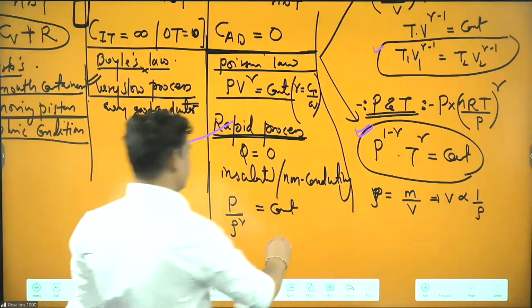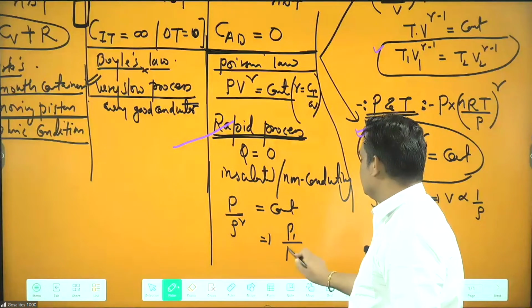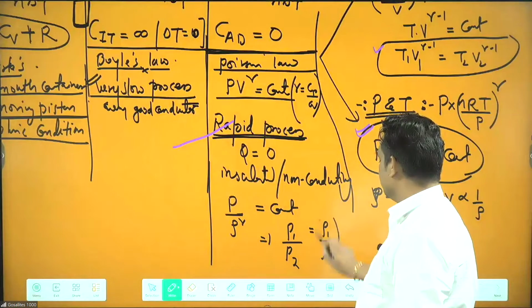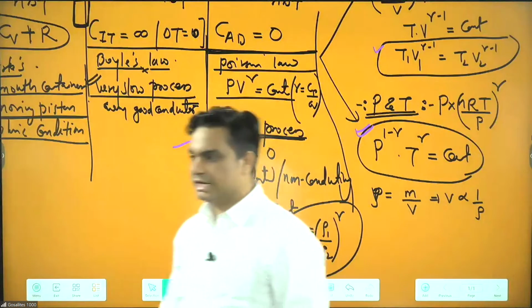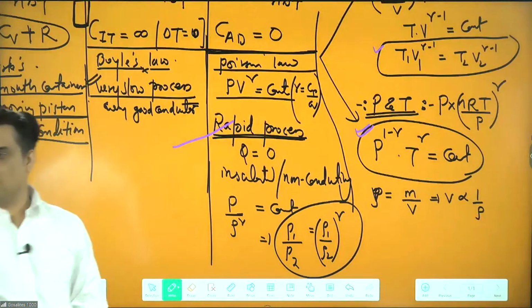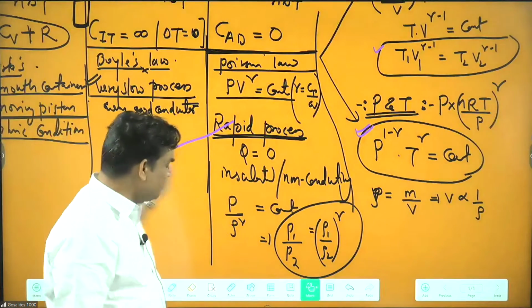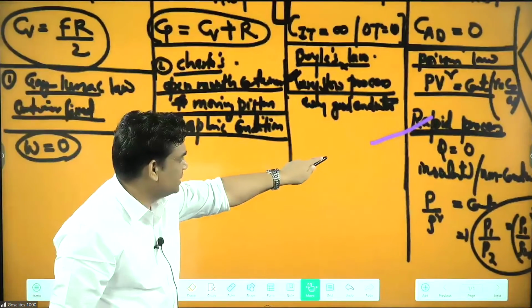When you have to solve the numerical, you can solve like this: P1 by P2 equal to rho 1 by rho 2 power gamma. Like this we can solve your numerical. Clear? Now I was talking about work for different processes here.